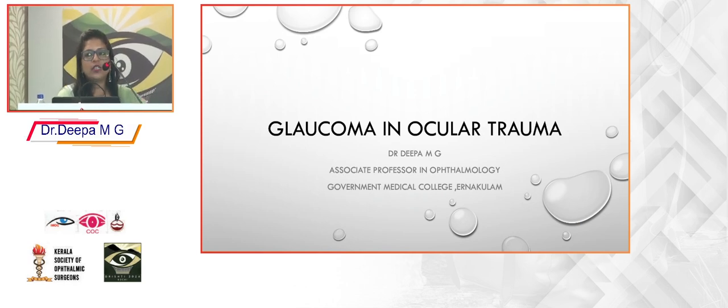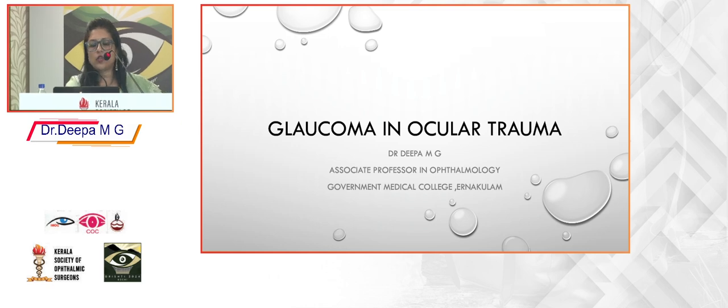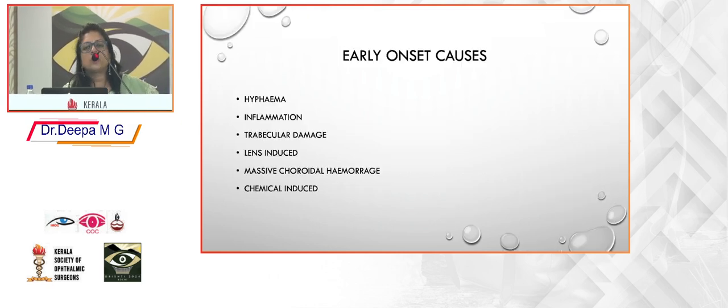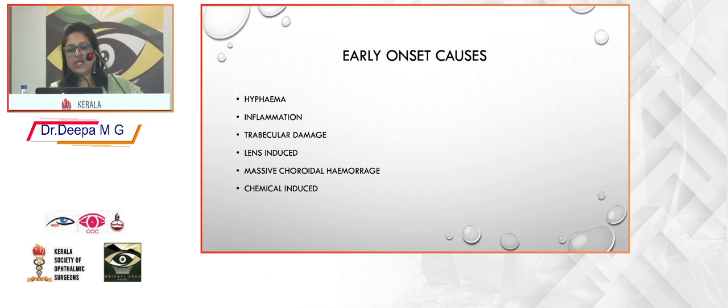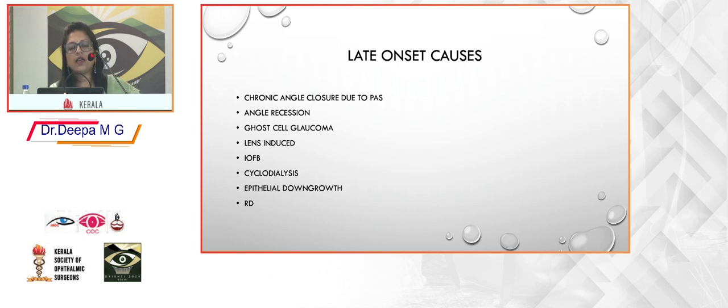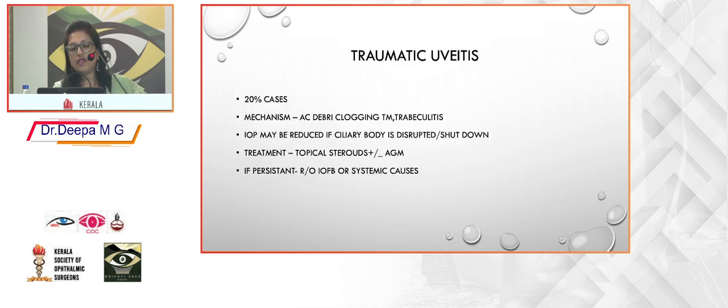So I'm Dr. Deepa talking about glaucoma in ocular trauma. The causes of raised intraocular pressure in trauma can be early onset causes and late onset causes. The early ones are hyphema, inflammation, trabecular damage, lens-induced, massive choroidal hemorrhage, and chemical-induced changes. And the late causes are chronic angle closure due to peripheral anterior synechiae, angle recession, ghost cell glaucoma, some lens-induced changes, intraocular foreign body, cyclodialysis, retinal detachment, and epithelial downgrowths.